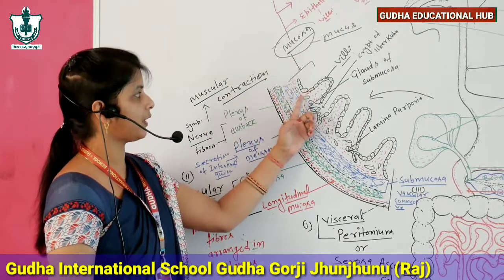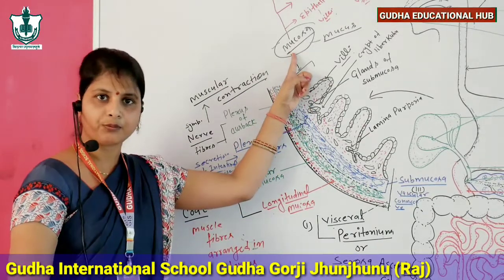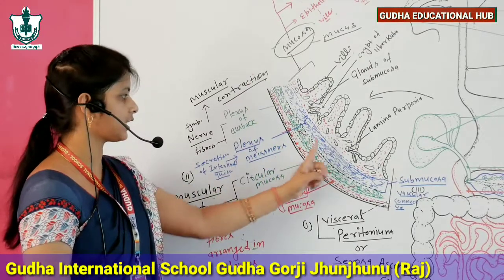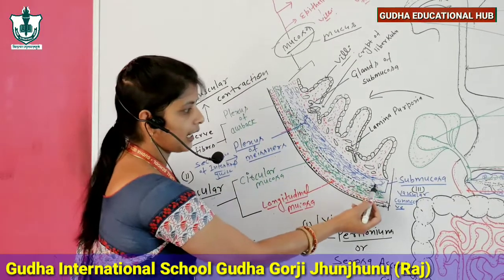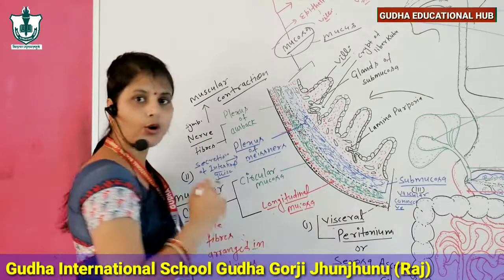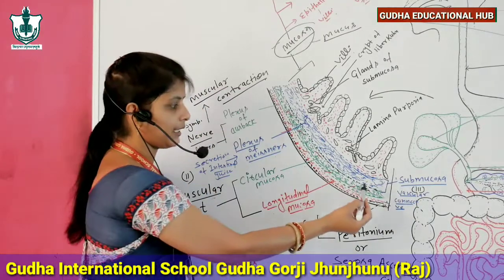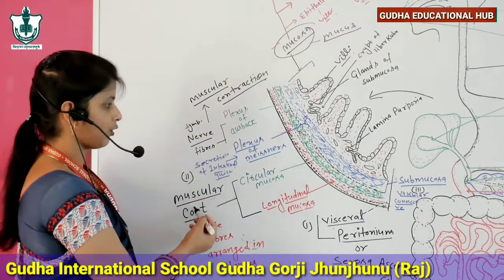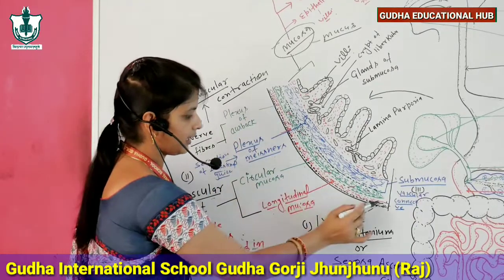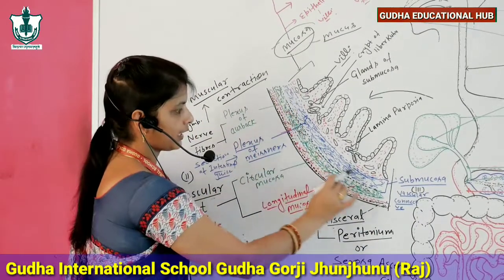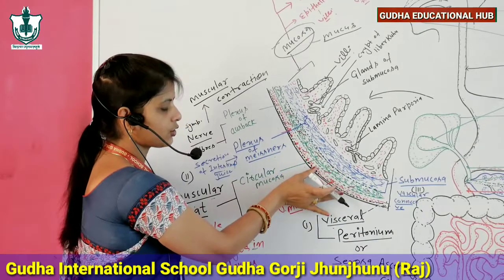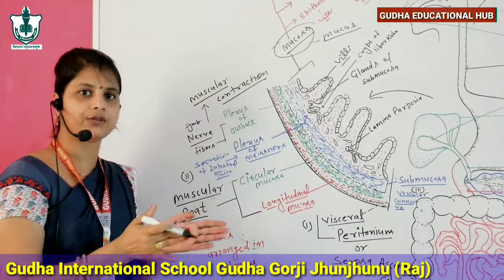Mucus secretion is provided by the innermost layer, mucosa. Intestinal secretion is controlled by the third layer, submucosa. Contraction is controlled by the second layer, the muscular coat. And the outermost layer forms a protective thin layer, and it also acts as a barrier between two different organs.